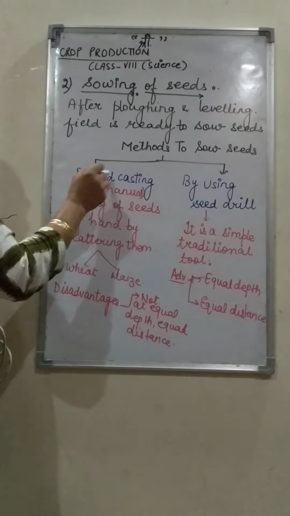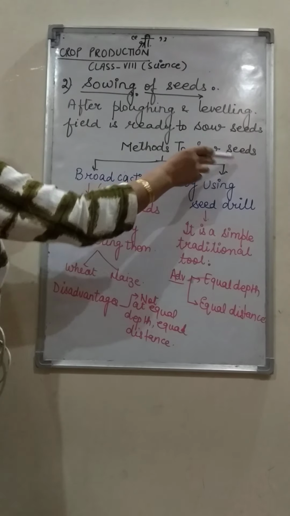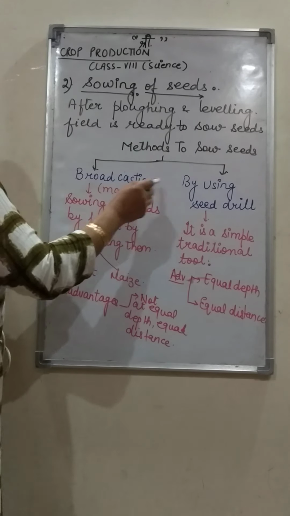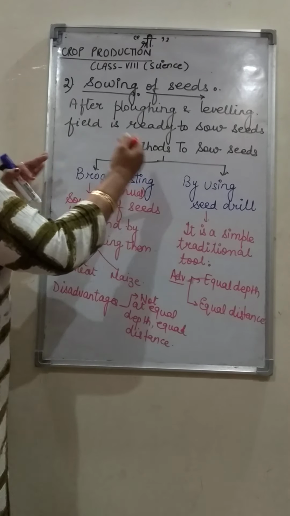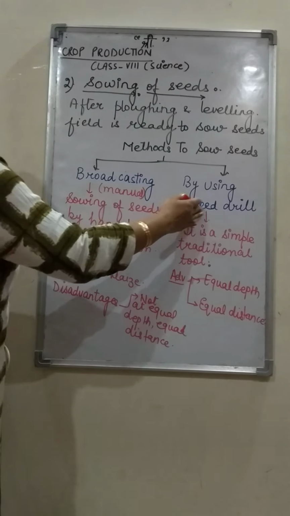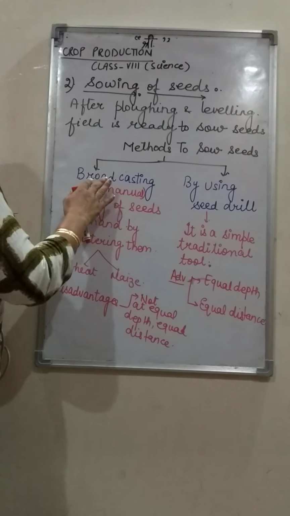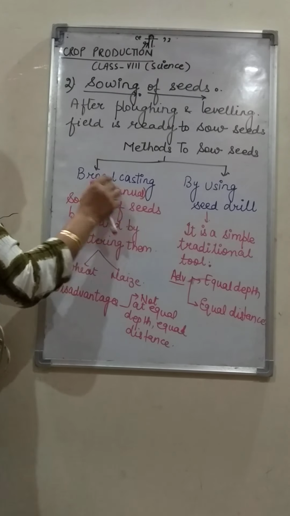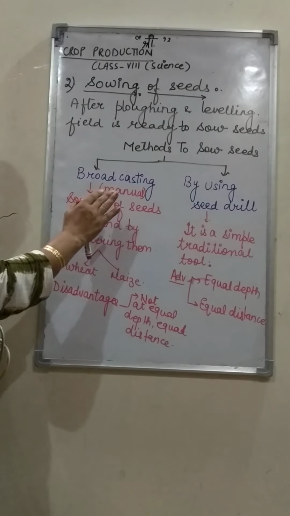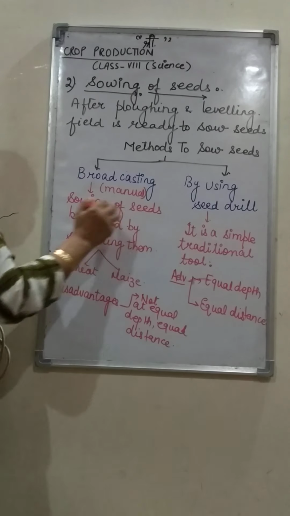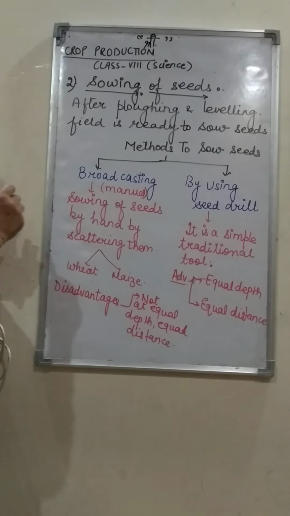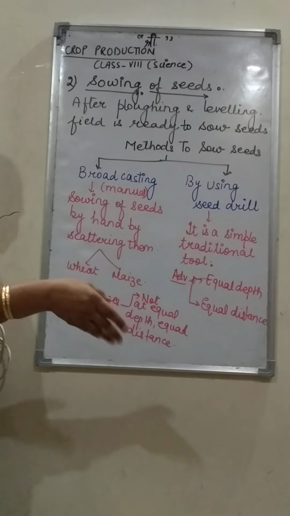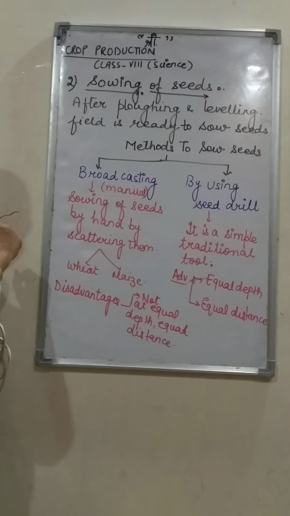Now there are two methods of sowing seeds. First, broadcasting, and second, by using seed drill. Broadcasting is a primitive method because there was absence of mechanical tools, so it was a manual method. What is broadcasting? Broadcasting means sowing of seeds by hand, by scattering them.